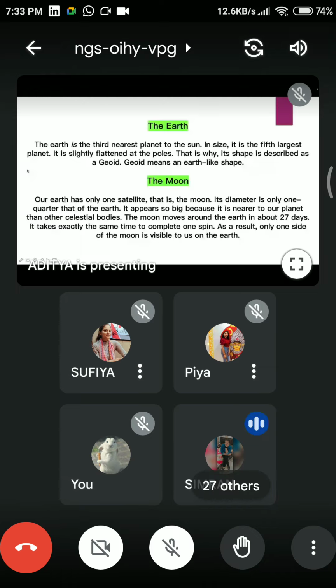And what is the distance between the earth and moon? 384,400 kilometers. Yeah, exactly. Are you all saying it from the screen or somewhere else?